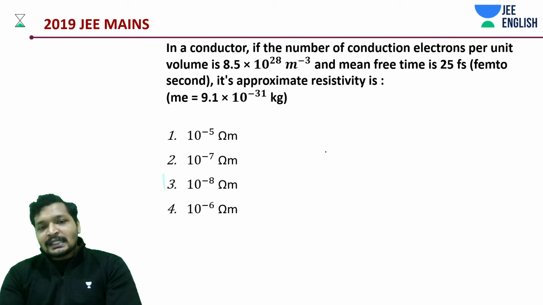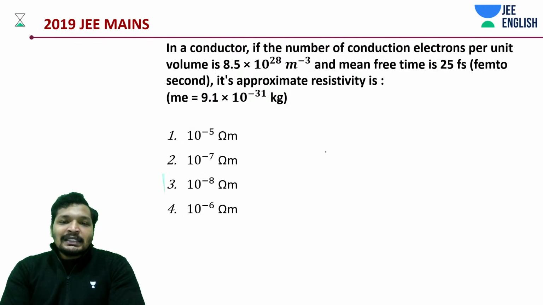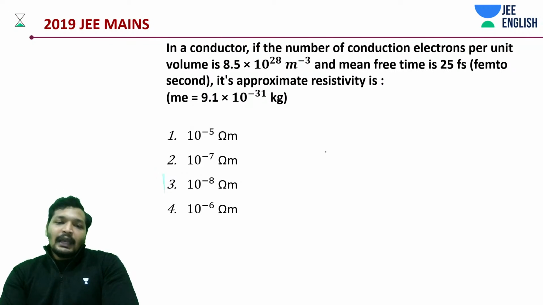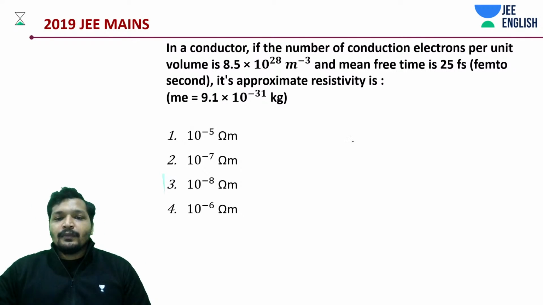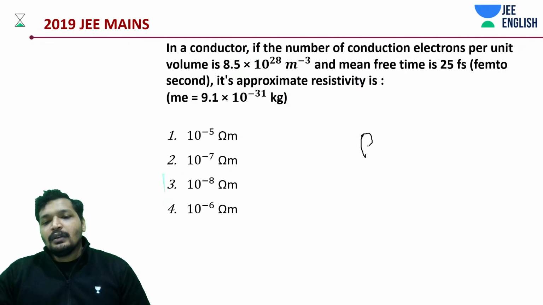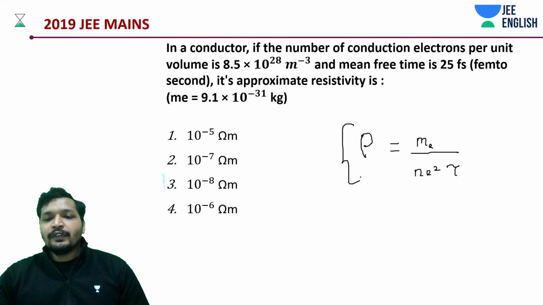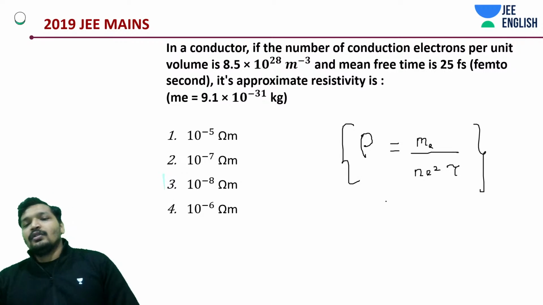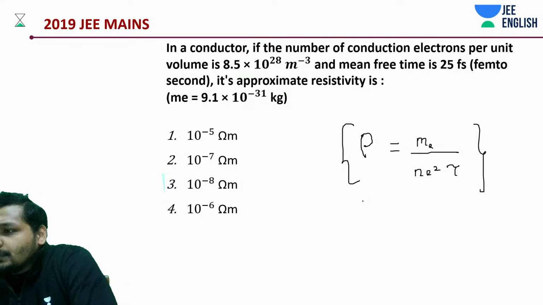You need to find out resistivity, right? If you remember, how much is the resistivity? Resistivity is mass divided by ne square tau, that is m e by n e square tau. Note it down. If you don't know this thing, note it down. That's it. That's all you need to know.